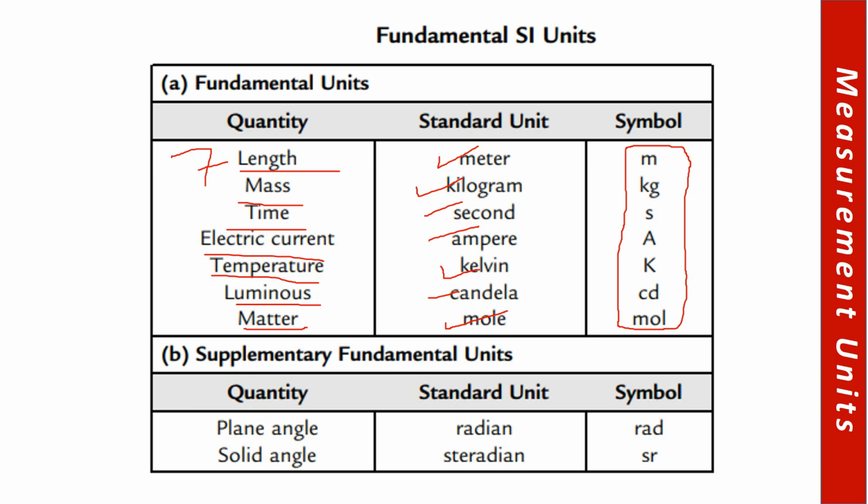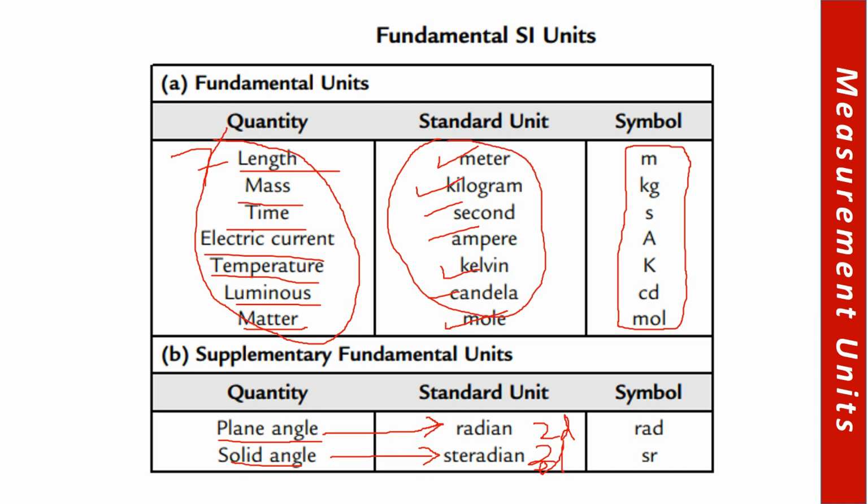Other fundamental units are related to angles, what we call supplementary fundamental units, and these are a plane unit and a solid unit. For the plane quantity, the unit is radian, and for the solid, which is 3D, the unit is steradian. The radian is a 2D unit, and the steradian is a 3D unit. Now all other quantities are derived from the multiplication or division of these units.